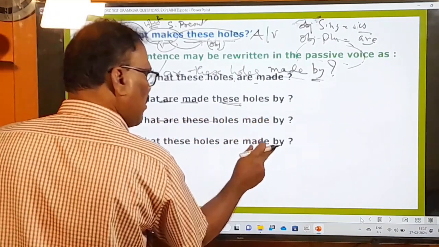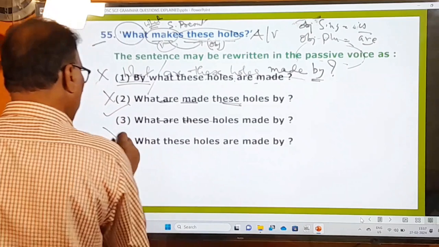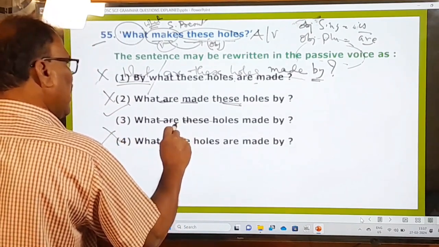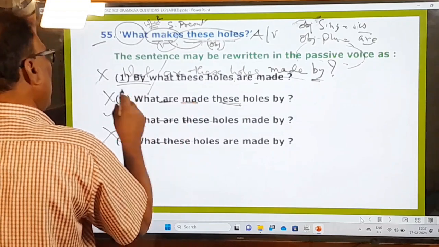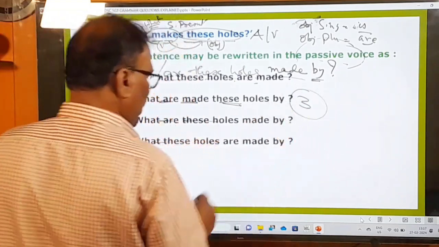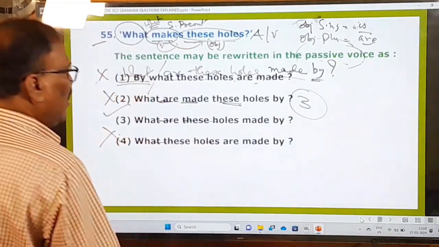What are these holes are made by? What these holes are made by? Wrong. So this is ungrammatical. This is grammatically correct. So here the first one, second one and fourth one are wrong. Only the third one is our answer. Okay, now let's move on to the next question.